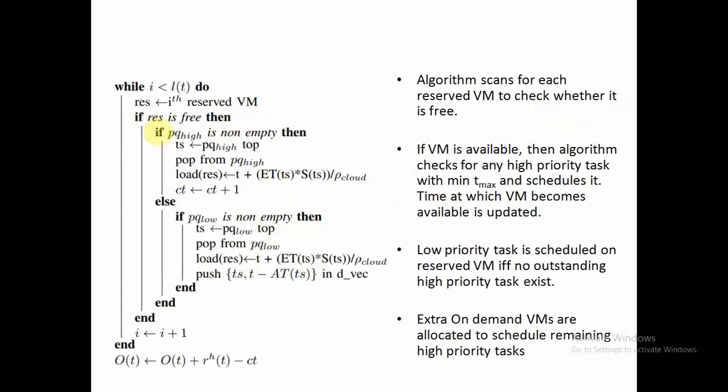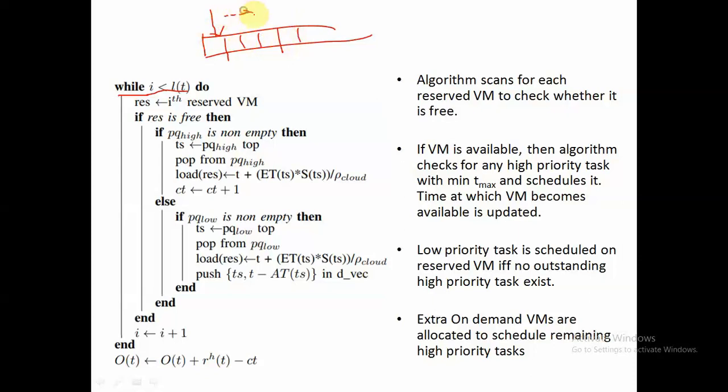Next, we will examine all the reserved virtual machines while i is less than L of t. So we will have the set of reserved virtual machines, right? And then we will be examining each reserved virtual machine in a linear manner.